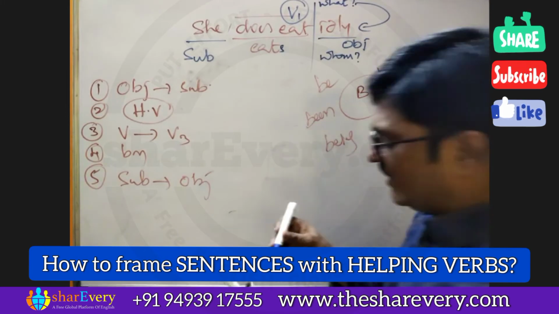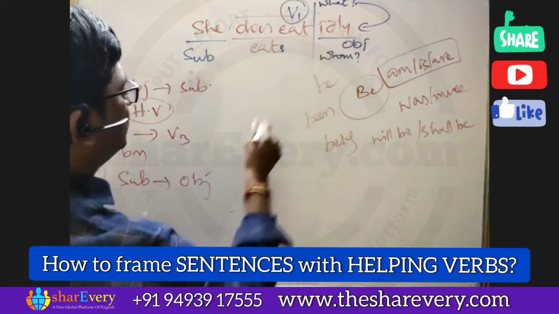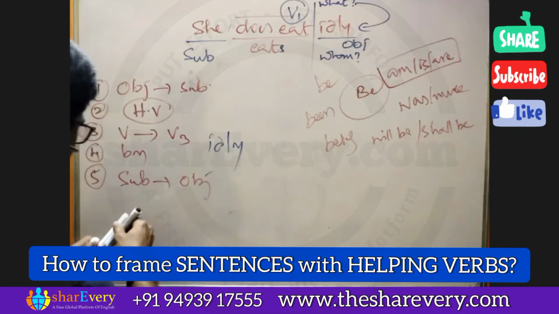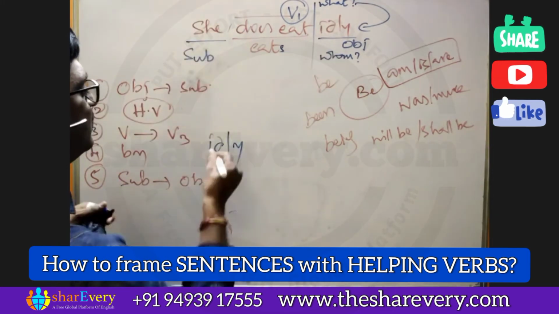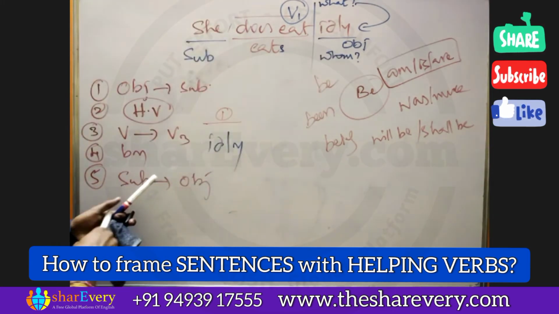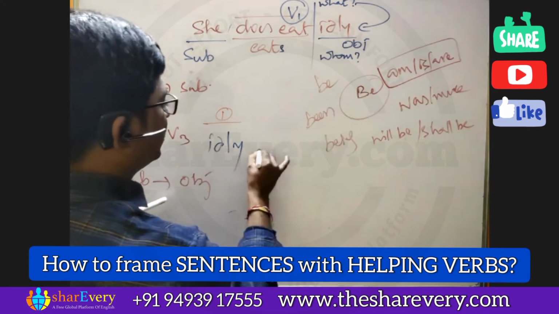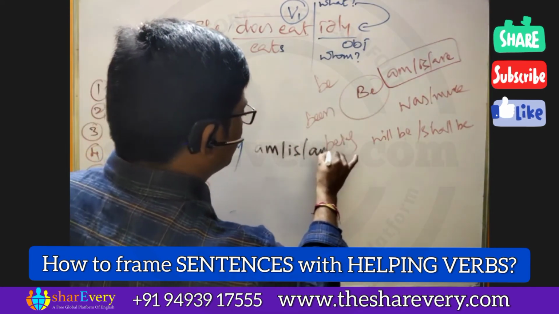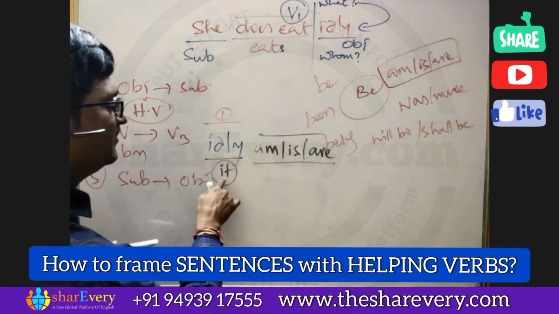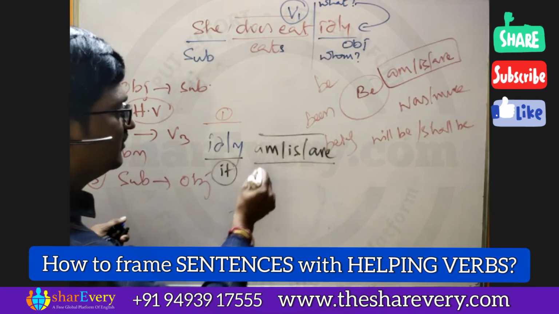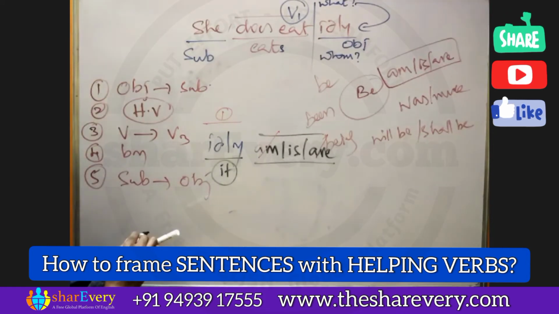Okay, and we'll write once. She does eat what? Idli. As a first rule, object comes into the place of subject. First rule is written here. And the 2nd rule is helping verb, right? So here I can write am, is, are. This is the place of helping verb. Whenever we take idli, I consider it as it. So whenever I consider it as it, I cannot write am, and I cannot write are. So is is the suitable one.